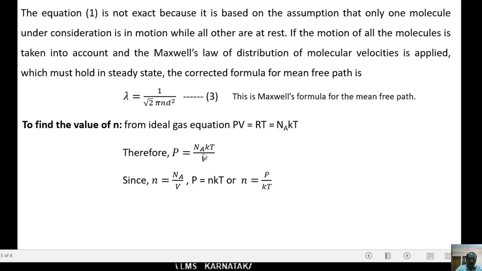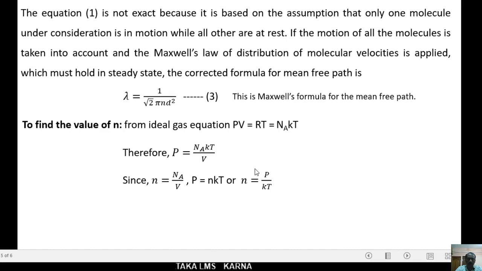Therefore, pressure P is equal to n k T, or n equals P by k T.